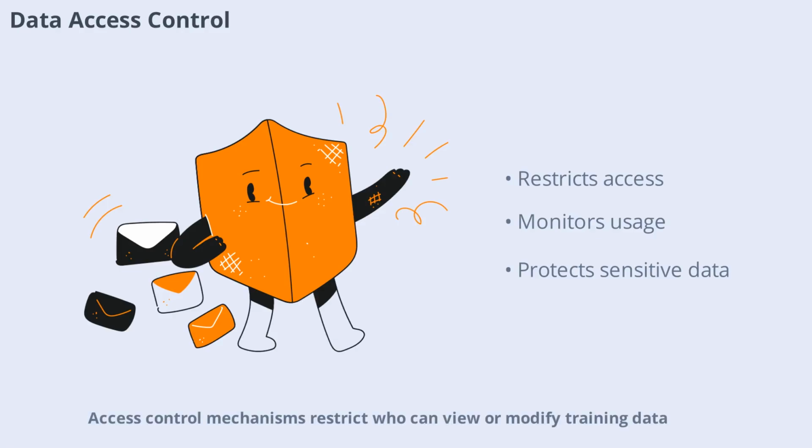Access control mechanisms restrict who can view or modify training data. By setting permissions and monitoring usage, organizations protect sensitive information and prevent unauthorized changes. Proper access control is vital for data security and compliance.